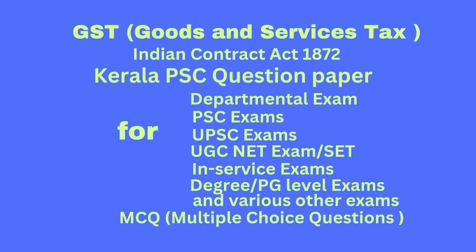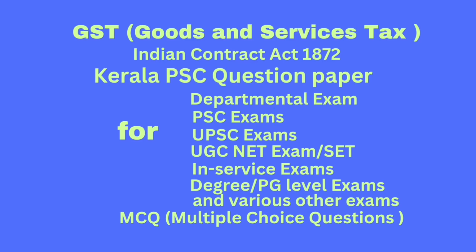Question number 29. Which article grants power to center and state to make laws with respect to GST imposed by the center or such state? Answer Article 246A. Question number 30. Article dash provides that integrated goods and services tax collected should be apportioned between the Union and the states in the manner as provided by Parliament by law on recommendations of GST Council. Answer Article 269A.